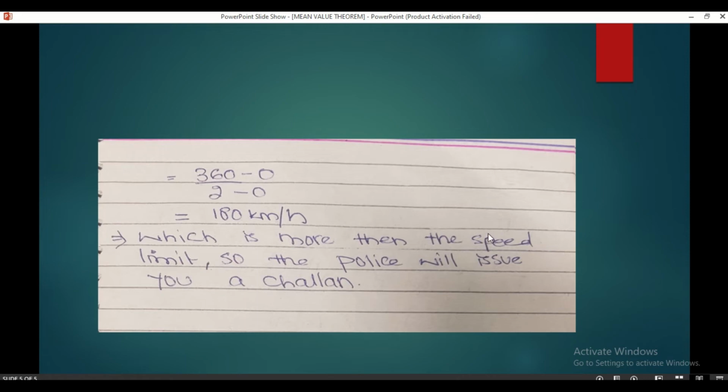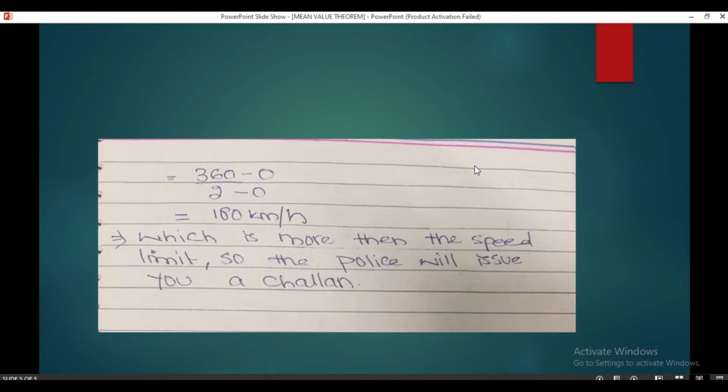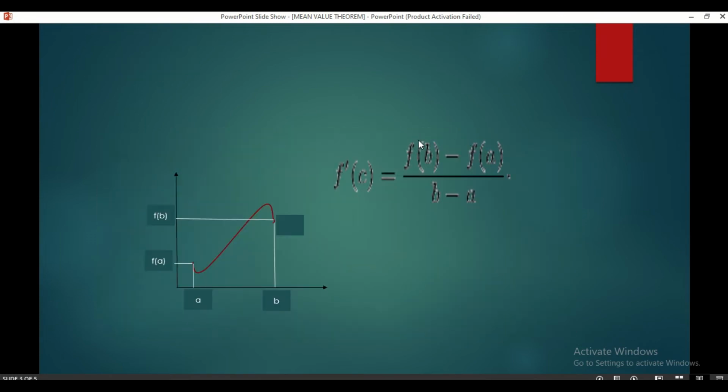We can explain this with the same graph. For example, the y component here is the distance and the x component is the time period. The total distance is 360 km from Multan to Lahore. So f of b here will be 360, and as we have started our journey from 0, we will take the initial value of y, that is f of a, to be 0.